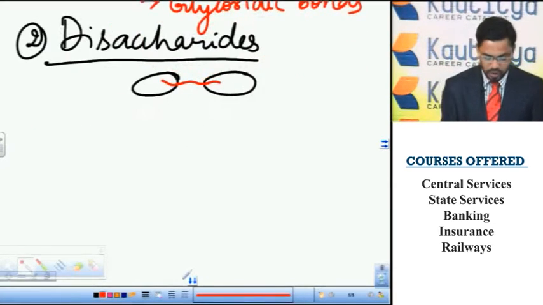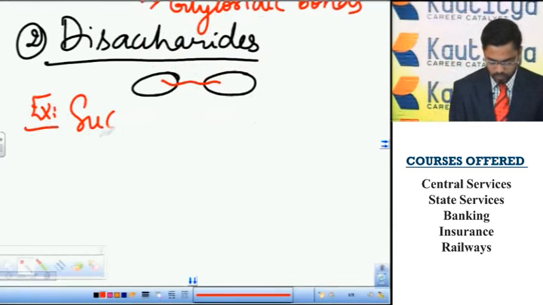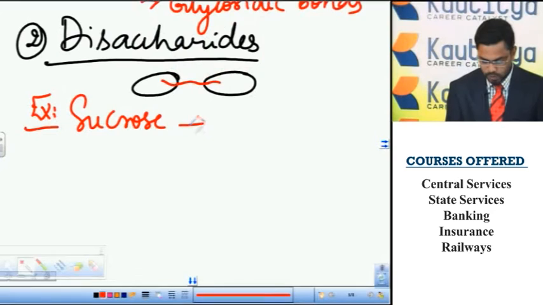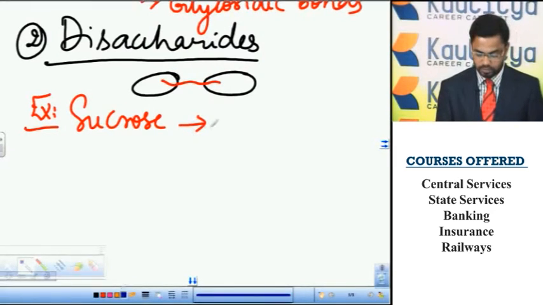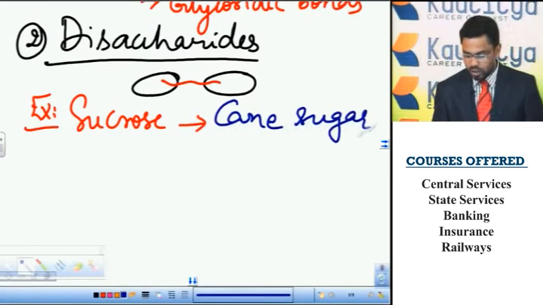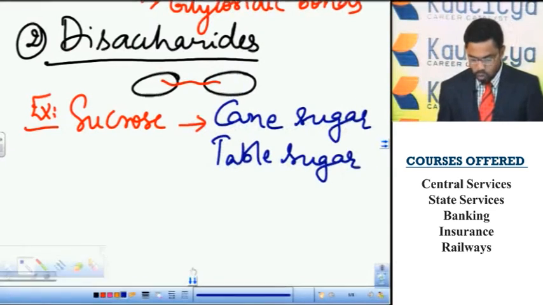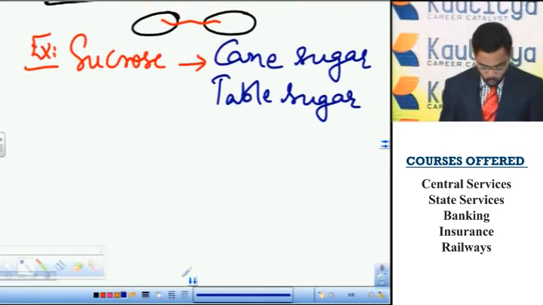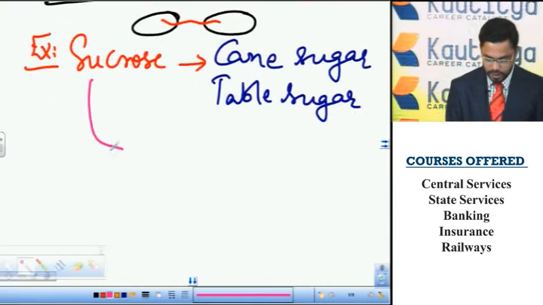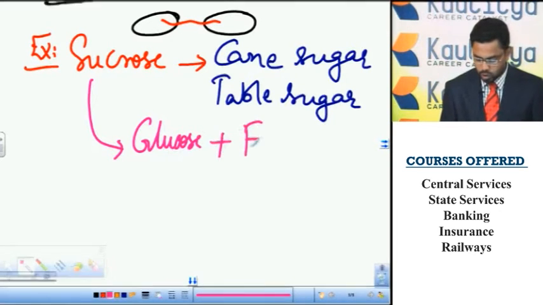Some examples for these disaccharides are sucrose. The sucrose is commonly called cane sugar, or it is also called table sugar. The sucrose is formed of two monosaccharide units, glucose and fructose.